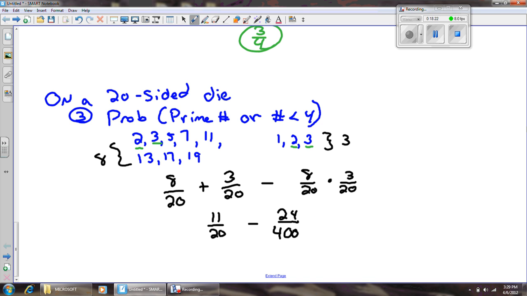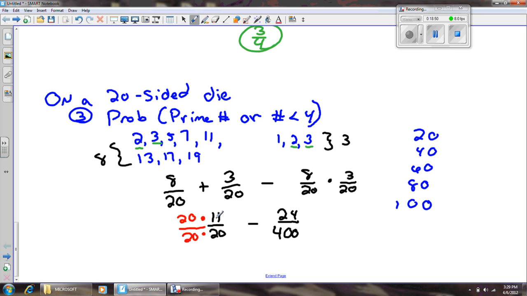Well, if I do 20, 40, 60, 80, 100, I get 5 for 100. Well, 200 will have 10, 300 will have 15, 400 will have 20. So I'm going to multiply this by 20 and this by 20, and this will give me the common denominator of 400.